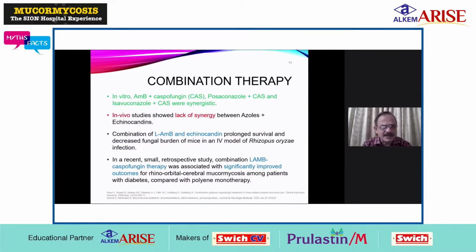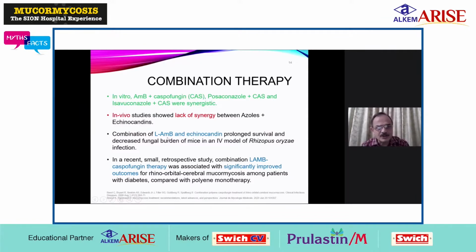In combination therapy, it is seen in vitro that amphotericin B and echinocandins like caspofungin, as well as posaconazole plus caspofungin and isavuconazole, were synergistic. But in in vivo studies, there is a lack of synergy between azoles and echinocandins.